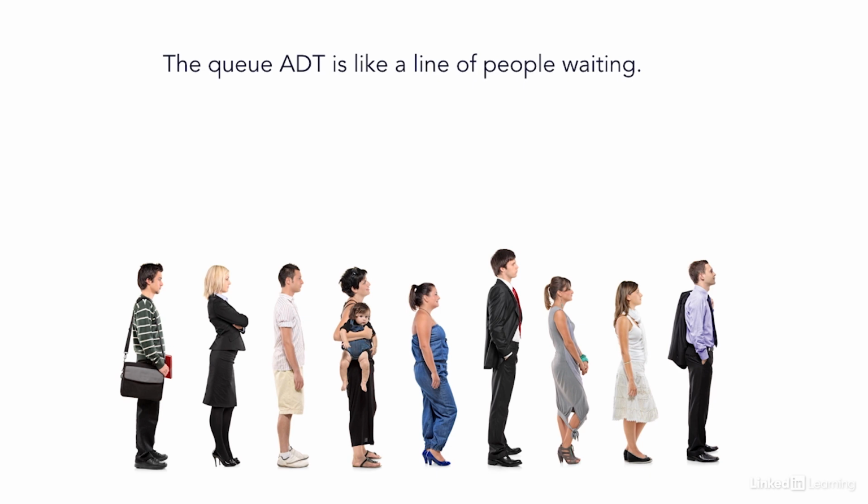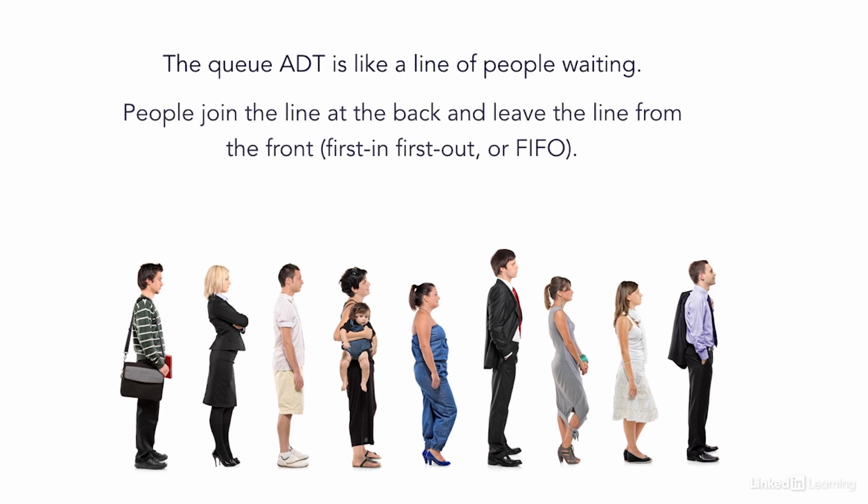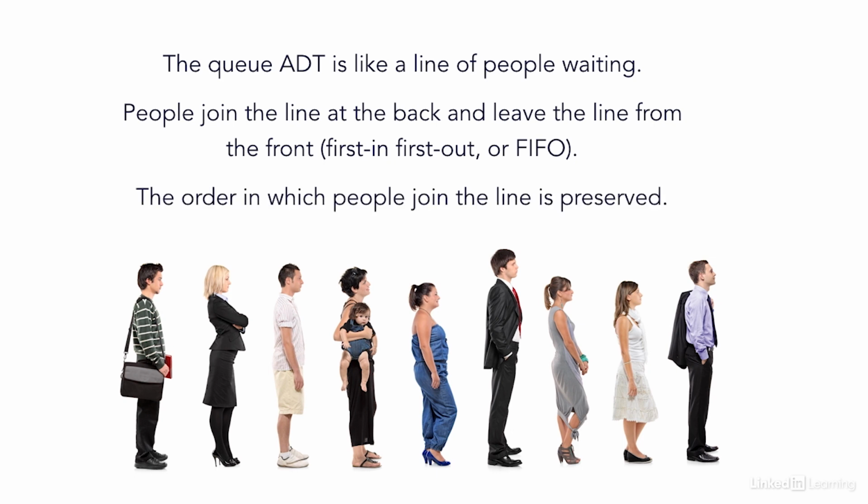If you think of a queue as a line of customers, a customer adds themselves to the end of the line and eventually leaves from the front of the line. This is called first in, first out, or FIFO. Note that this is subtly different from stacks, which are last in, first out. Queues also preserve order, so when you think about people joining a line, the order is preserved there as well.